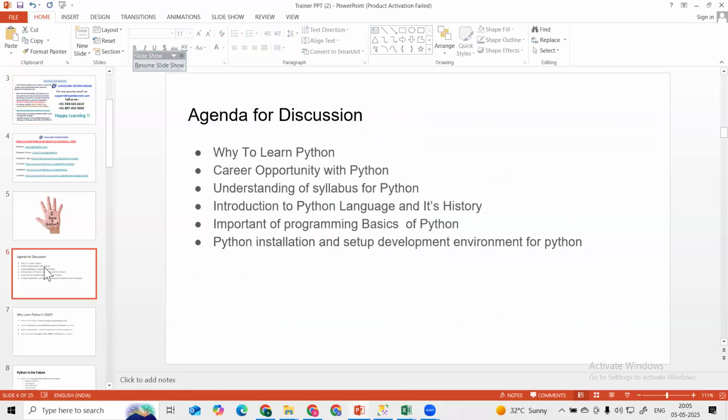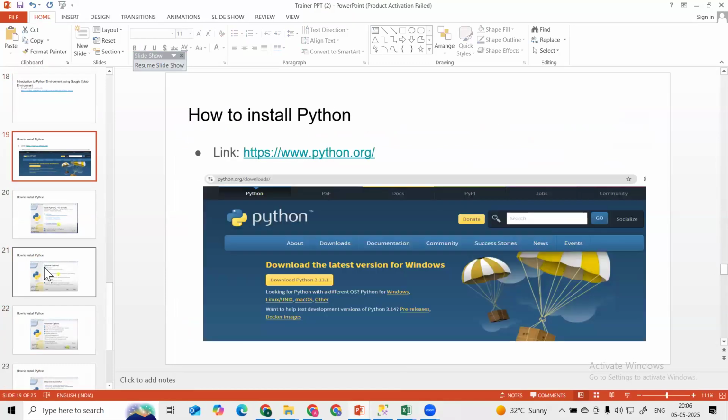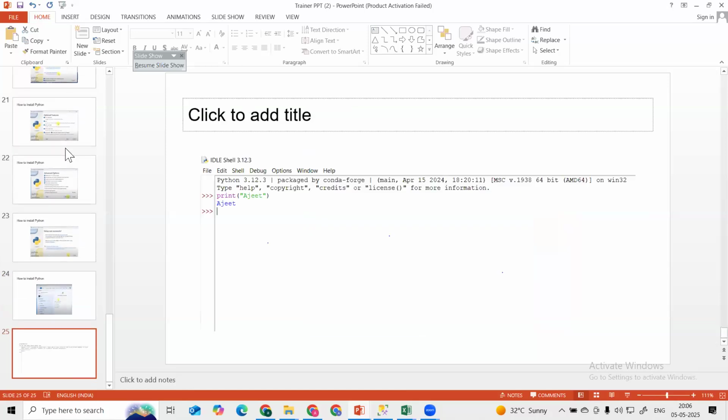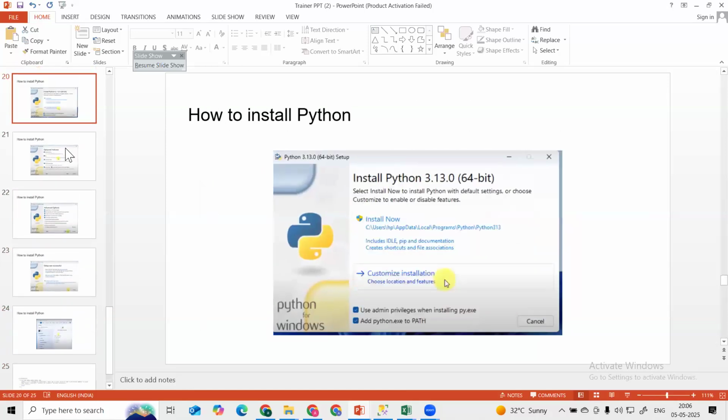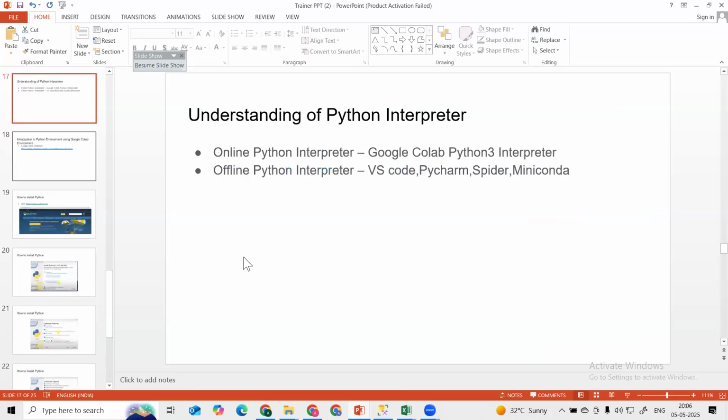For you guys, today's assignment is to install the Python application. I have provided the link here. Tomorrow's session I will also teach you how to install it and walk you through the steps we need to follow. I have given you a screenshot here, so you can go through it and try to install it. If not, I will cover in tomorrow's session how we can install it and set up your coding environment.